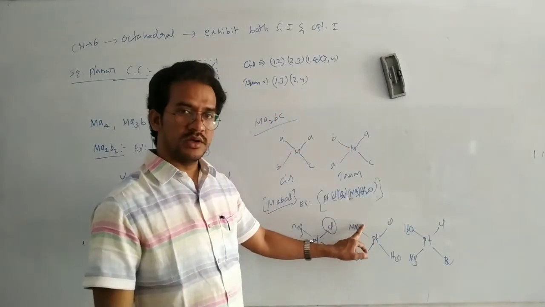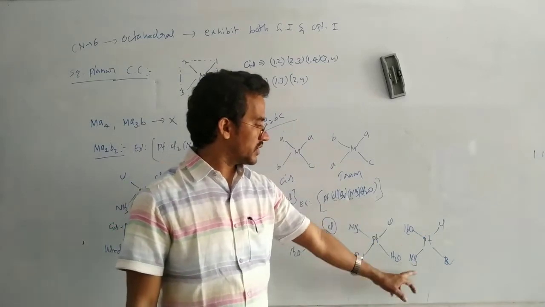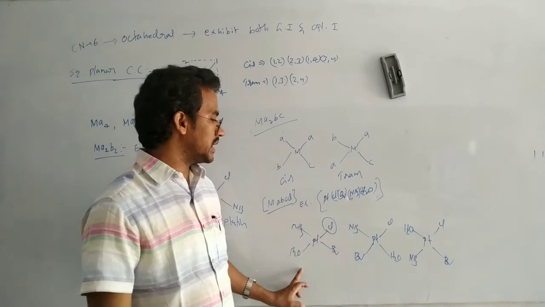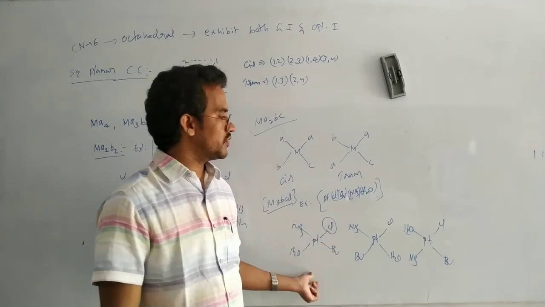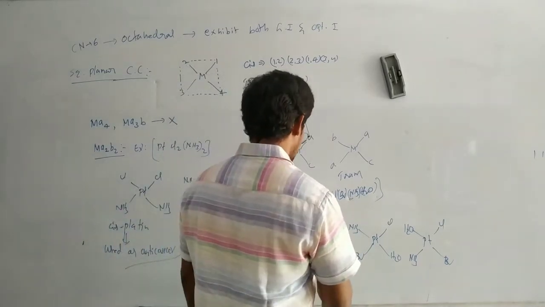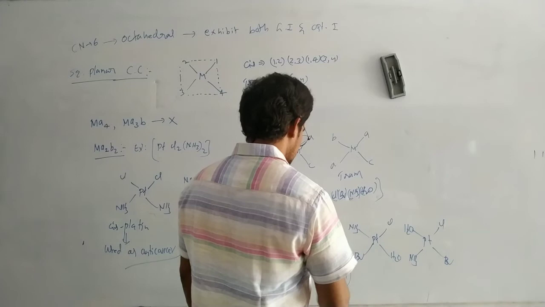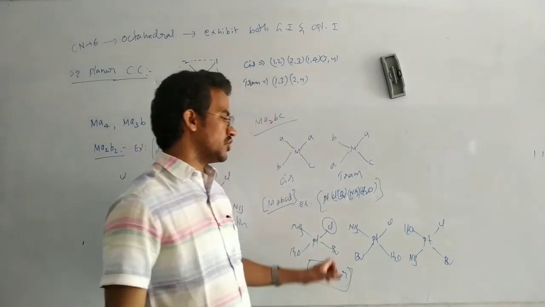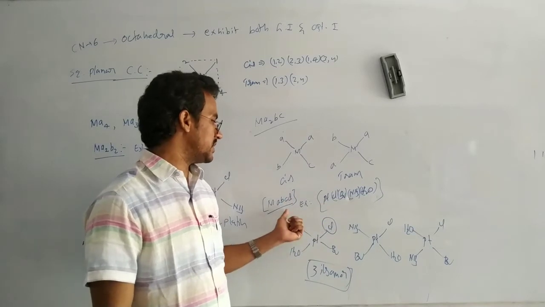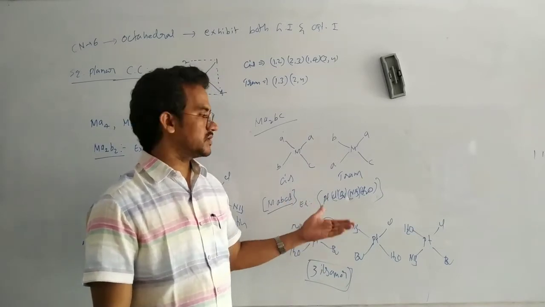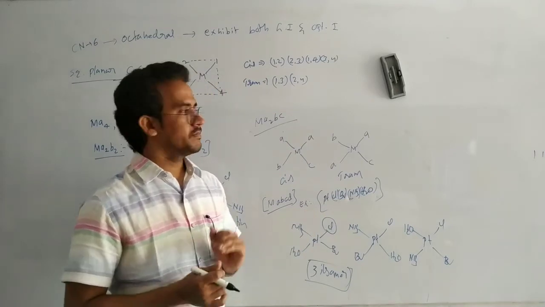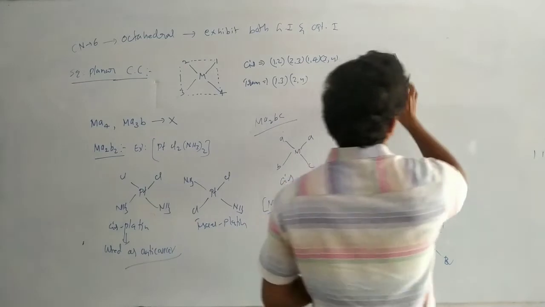Chlorine and ammonia cis, chlorine and ammonia trans. With respect to chlorine, the remaining three ligands can be in the trans position. That's why we are getting three isomers. It's very important: MABCD type complex compounds have three stereoisomers.